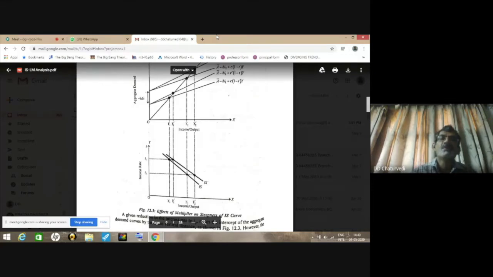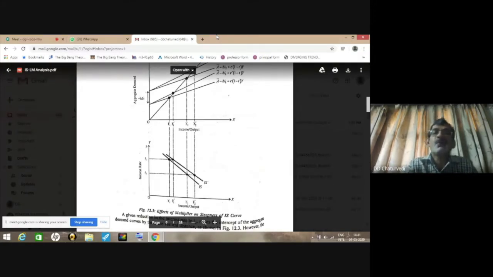And if you derive the IS curve in the two situations, you will find that the later IS curve will be flatter in comparison to the previous IS curve. And this you see in the lower panel of this diagram, that is, the IS dash curve is flatter in comparison to the IS curve. And a flatter IS curve means the slope of IS has declined.